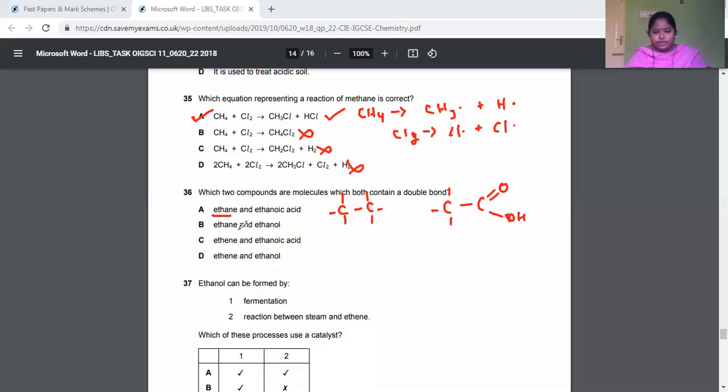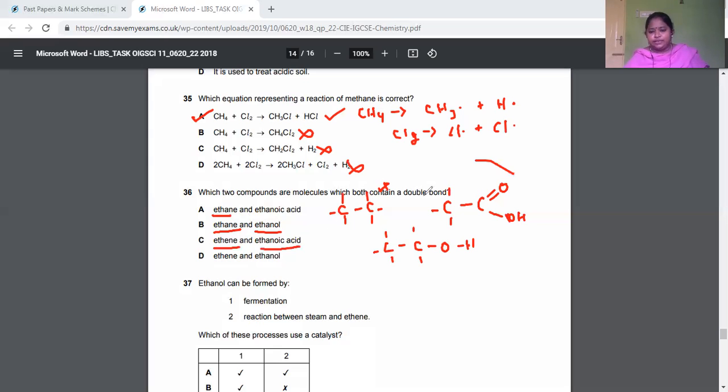Now next, ethane and ethanol. Ethane we have already seen, no double bond. Ethanol is C2H5OH, which you can write as CH3CH2OH. So no double bond over here too. Then ethene and ethanoic acid.